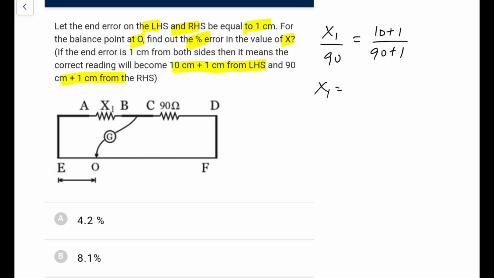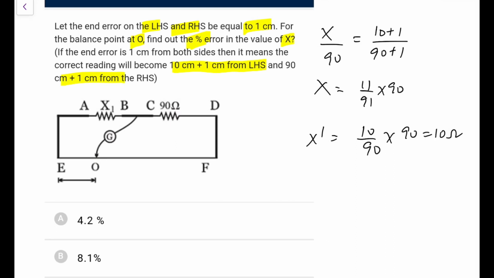So as per this, the true value should be 11 by 91 into 90. If you forget the end correction, let me call it x dash, that x dash would be 10 by 90 into 90, that would be 10 ohms, and now it is not 10 ohms.